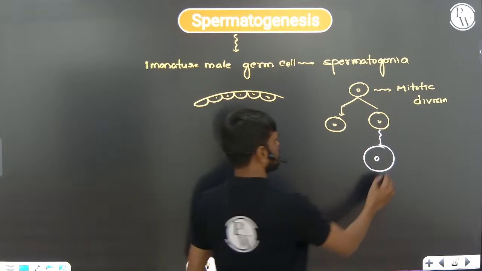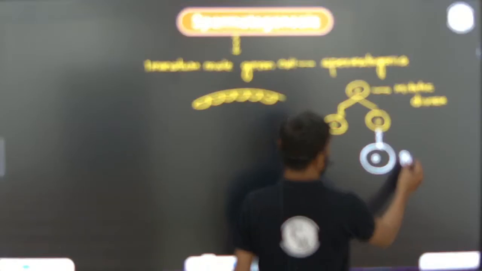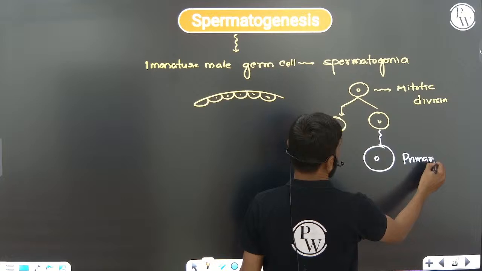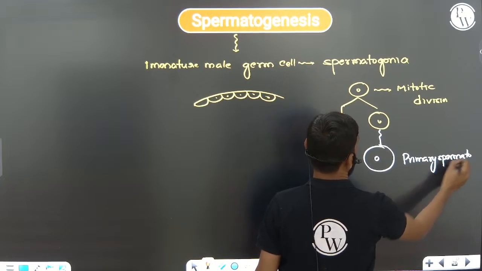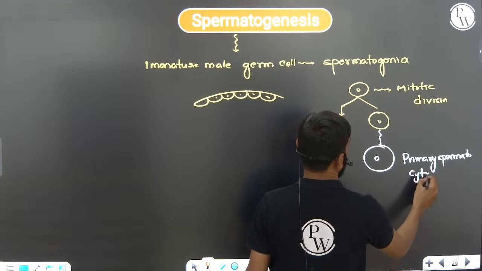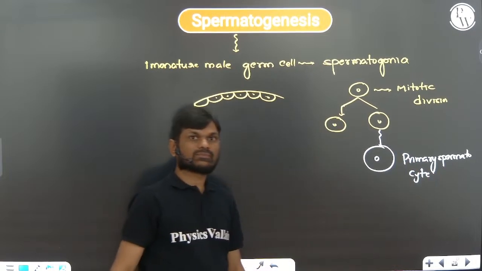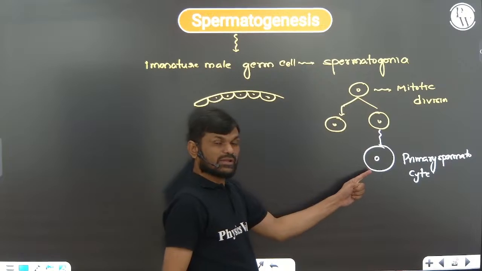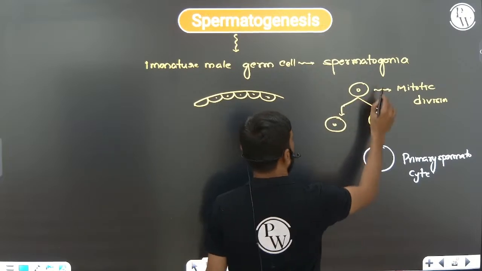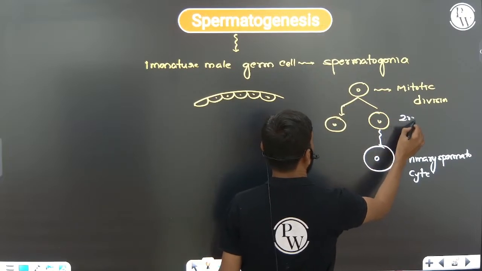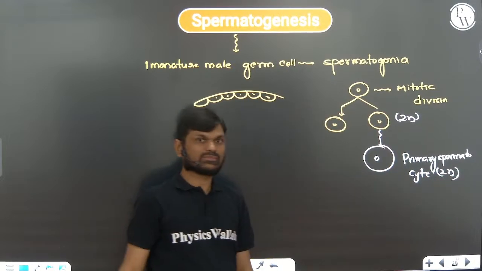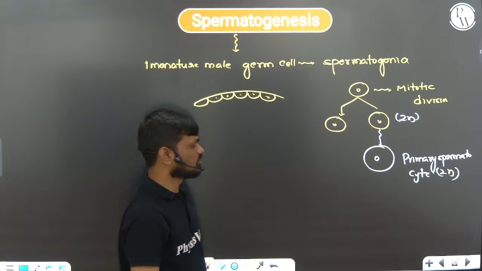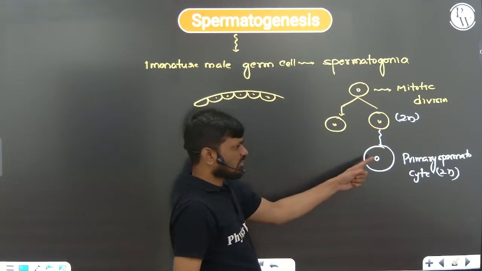and are converted into primary spermatocyte. For these primary spermatocytes and spermatogonia, the chromosome number will be 2n condition, or 46. Only 46, 2n condition.